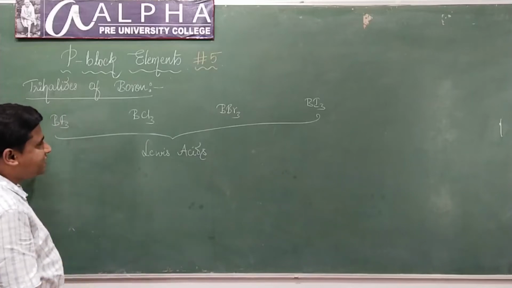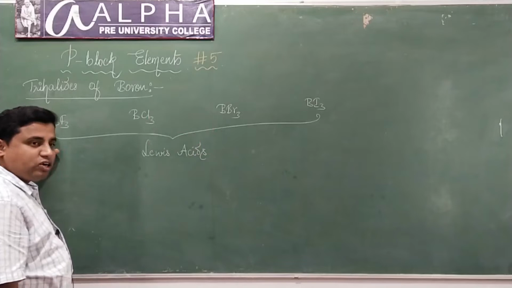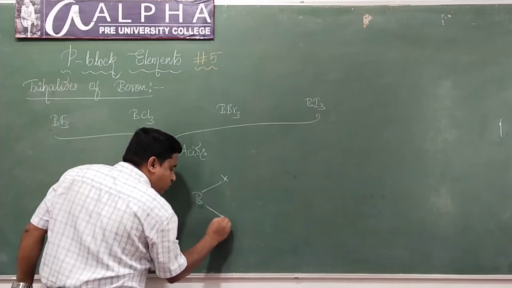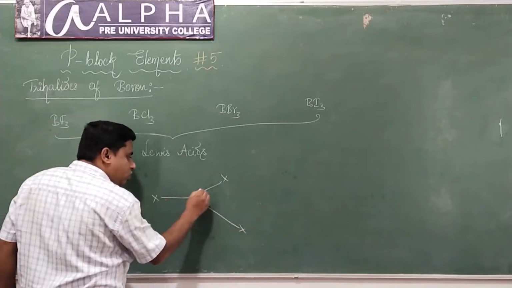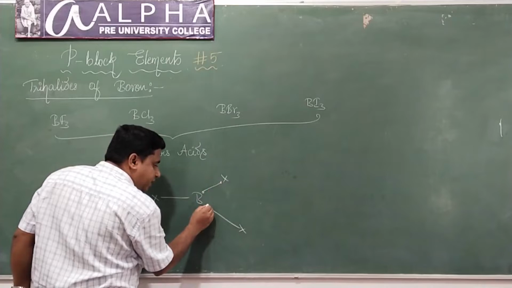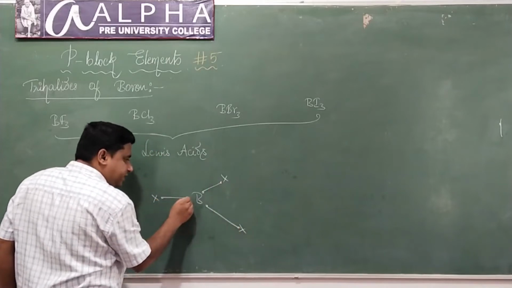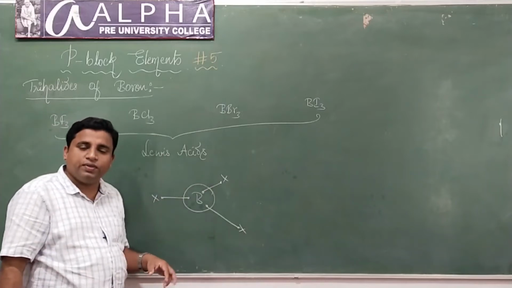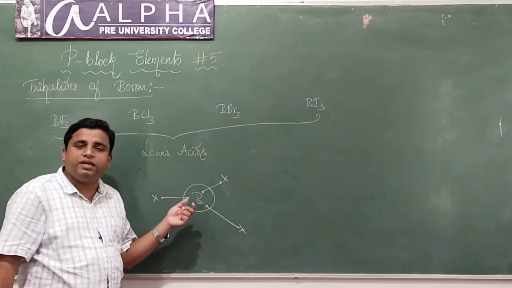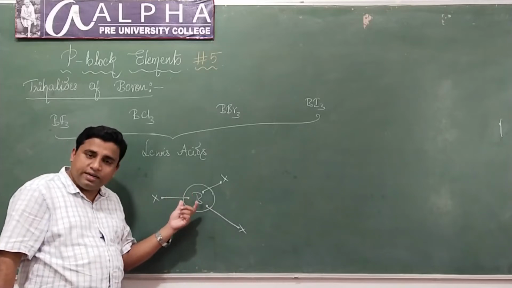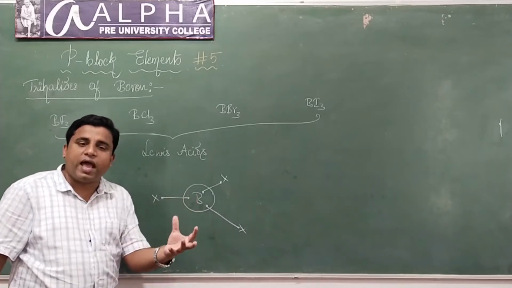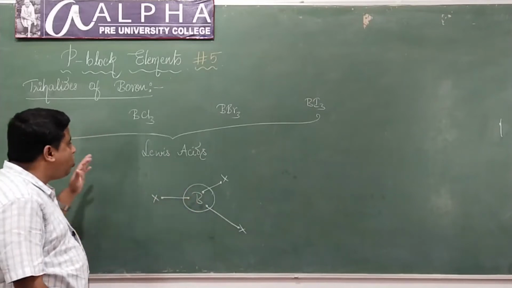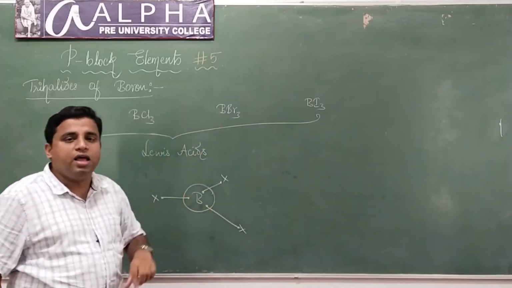Because in all these trihalides, boron is electron deficient. In trihalides, boron is surrounded by only 6 electrons, correct? 1, 2, 3, 4, 5, 6. So the central atom boron is surrounded by only 6 electrons. It requires 2 more electrons to complete its octet. Hence it is electron deficient. It is ready to accept an electron pair. Hence it acts as a Lewis acid. So all the trihalides of boron are Lewis acids.